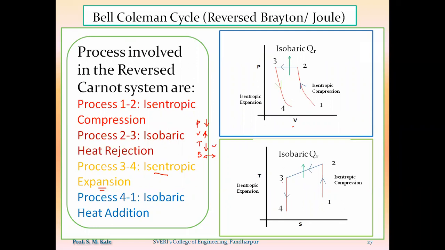Now, as the word is isentropic, isentropic means reversible adiabatic. Hence, no heat will be added to the system, no heat will be rejected from the system. Are you getting? No heat will be added or rejected from the system. So this will be the process 3 to 4 which is occurring inside the expander, that is nothing but the isentropic expansion process.